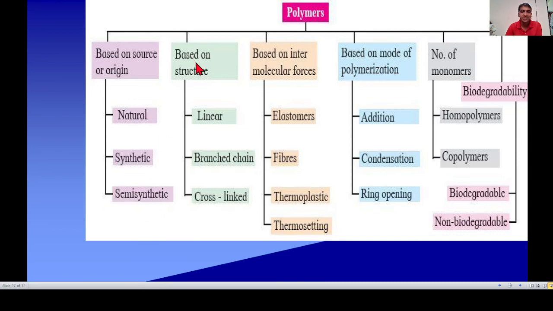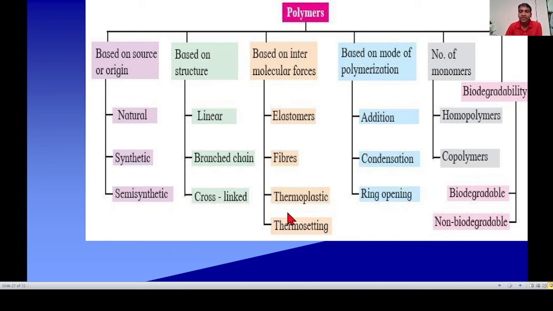Next, on the basis of structure, it is divided into three types: linear, branched chain, and cross-linked. Next, classification on the basis of intermolecular force.